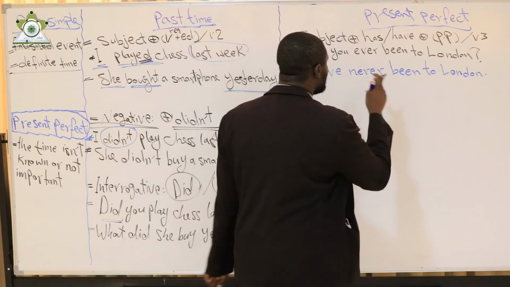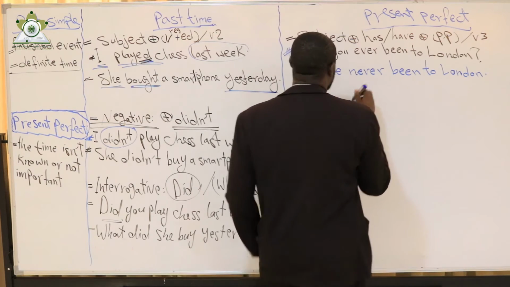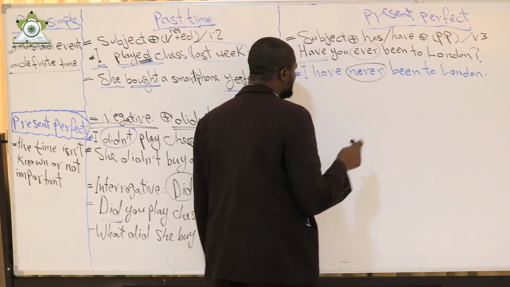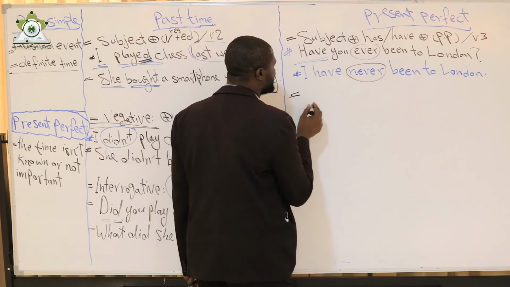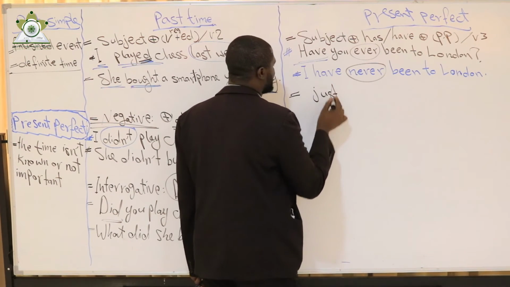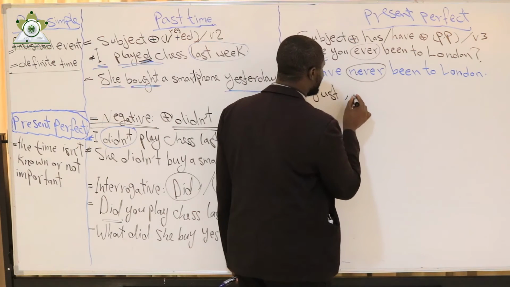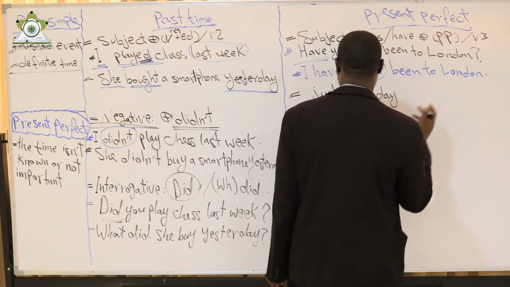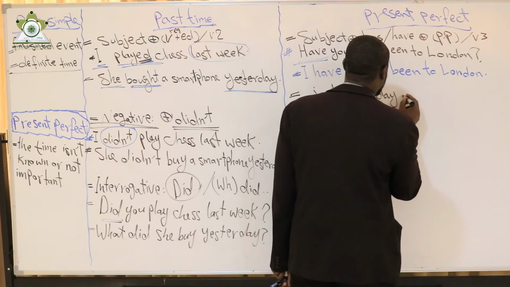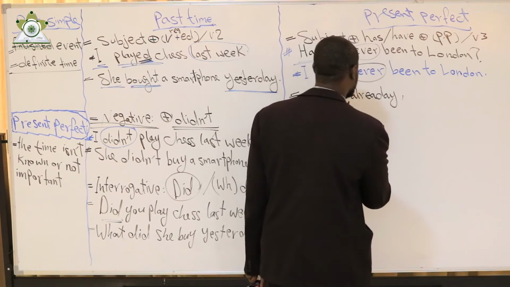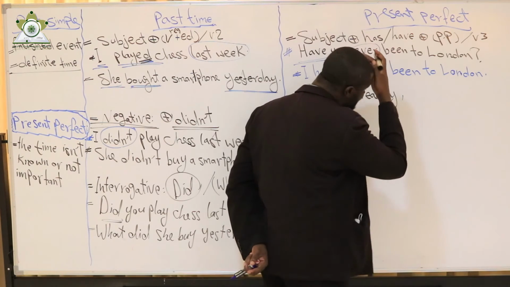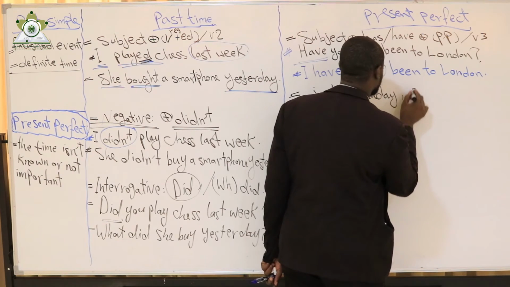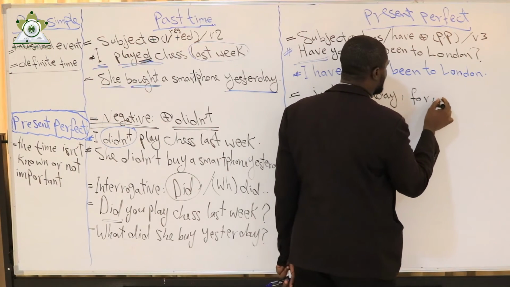So in present perfect, we can use words such as ever, never. Also, we can use terms such as just, something just finished, and already, something has taken place before. Here we have for, since.